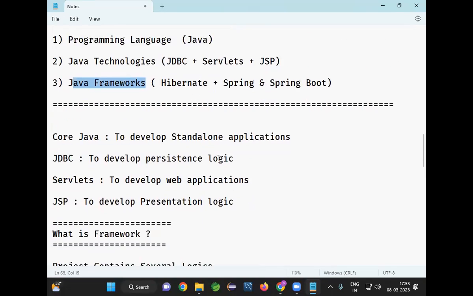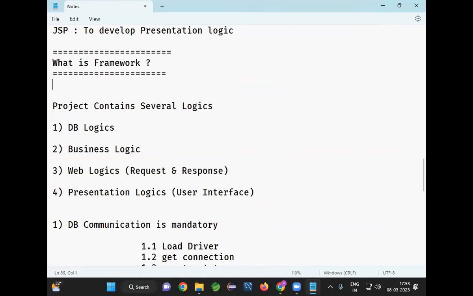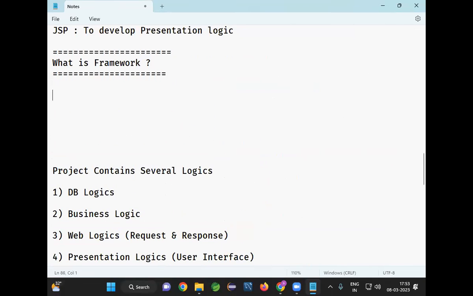The main purpose of Java frameworks is to reduce the burden on developers, to provide some common logic required for the project, right? So what is a framework? We can say a framework is a semi-developed software.